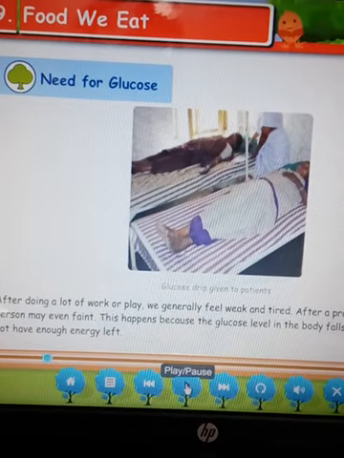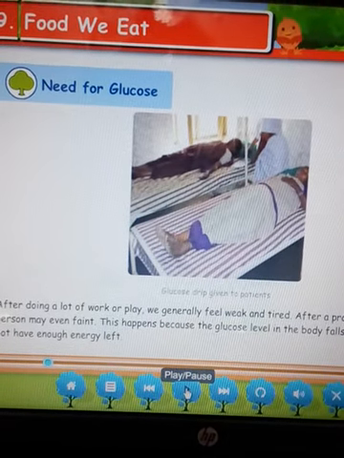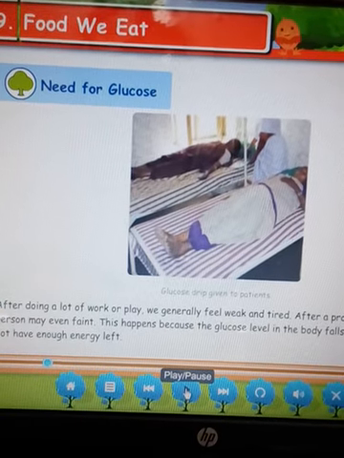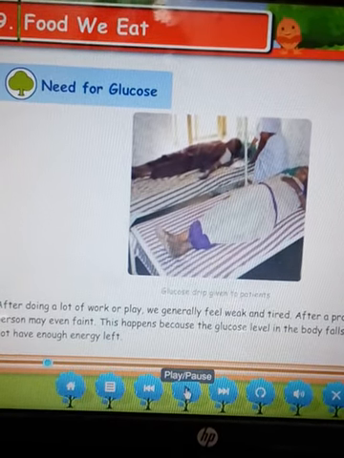So children, the liquid which is given to the patient as a drip is called a glucose drip.